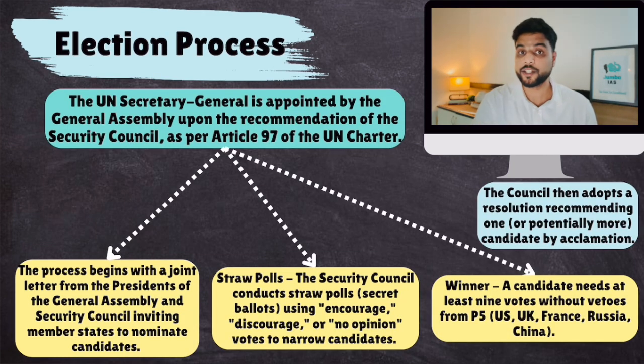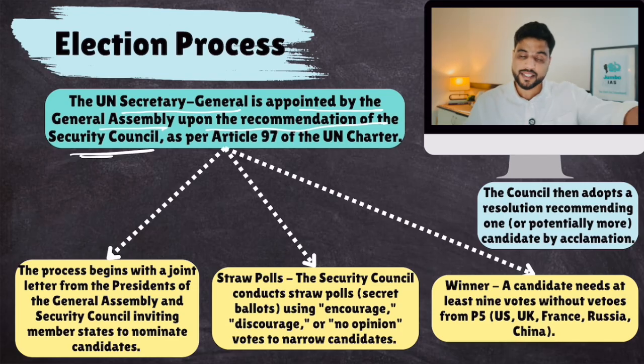Now, some details about the election process, very important. The UN Secretary General is appointed by the General Assembly upon recommendation of the Security Council. So the Security Council recommends that this should be the Secretary General, and then the final authority is the General Assembly. And the General Assembly is like a rubber stamp only. Like in India, the real power is with the Prime Minister, but the signing authority is the President. You understand? If the Prime Minister says I want to make this appointment, the Prime Minister will make the decision, but the signing authority is the President. You all know about this, right?